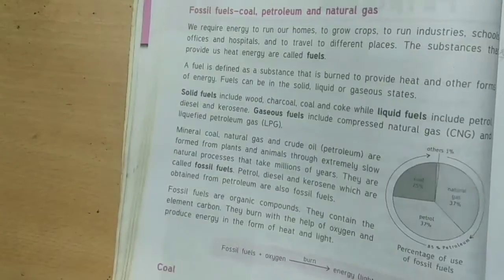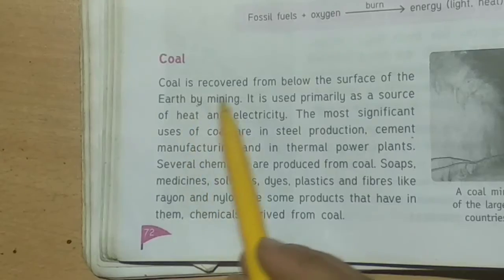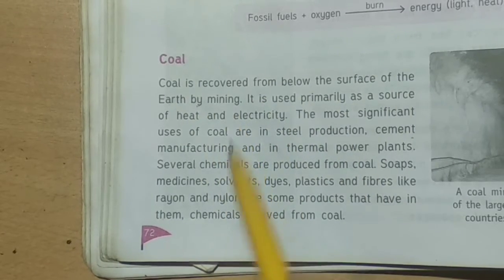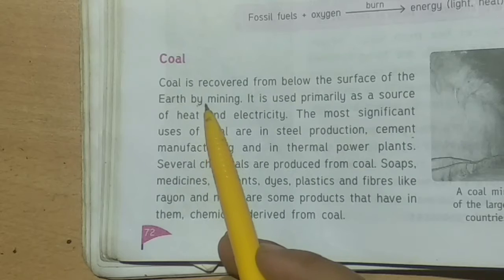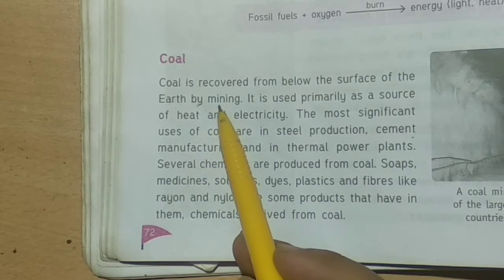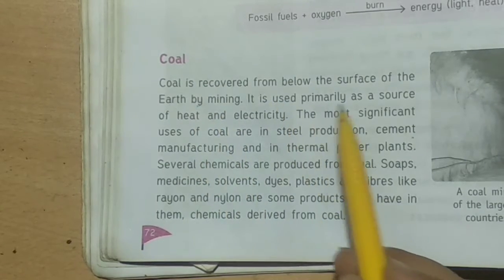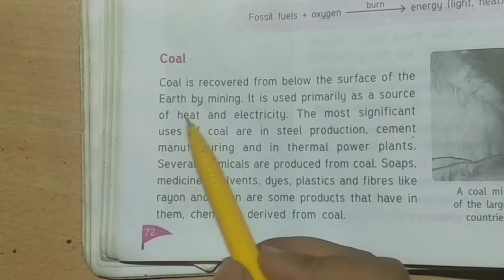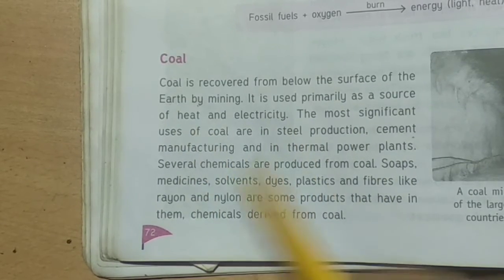Now we will go deep into coal. Coal is recovered from below the surface of the earth by mining. Means if you need coal, then we extract it by mining. It is used primarily as a source of heat and electricity. Coal is used for what? Production of heat and electricity.